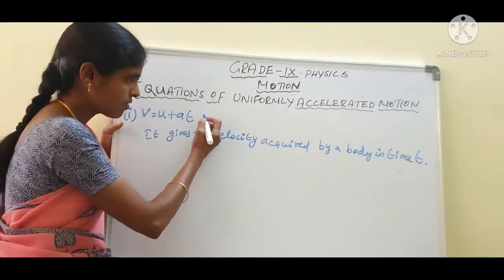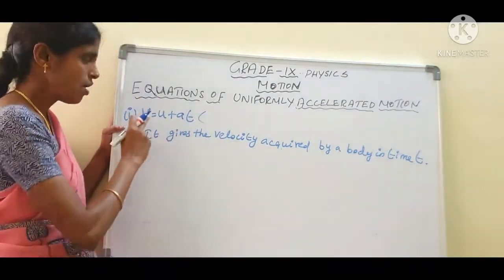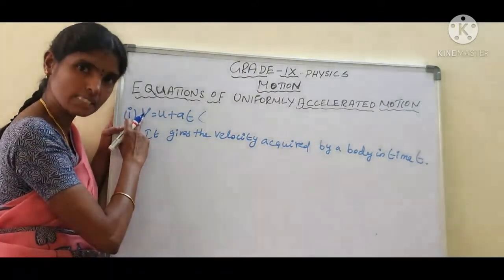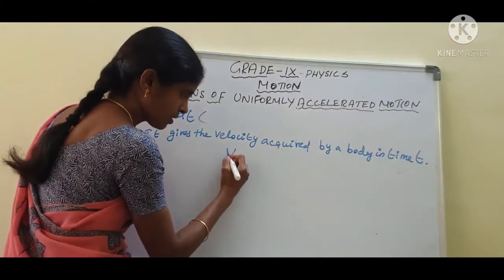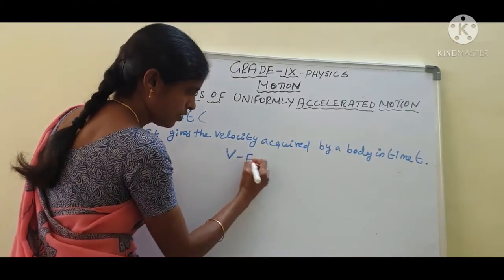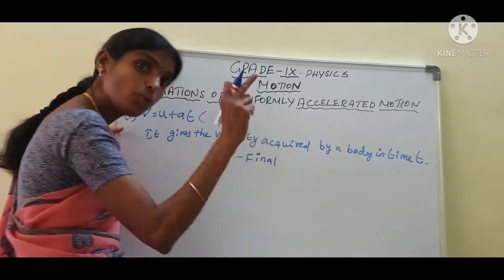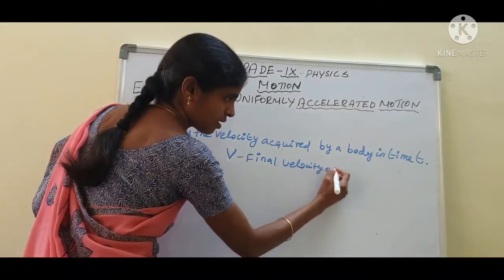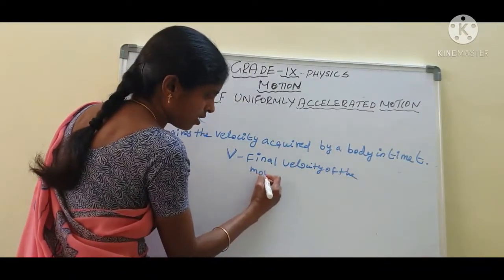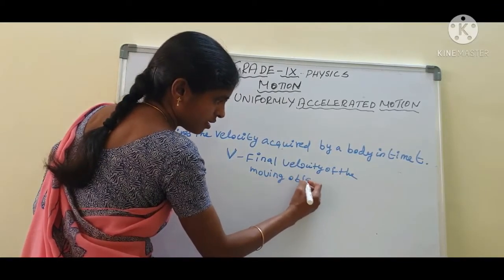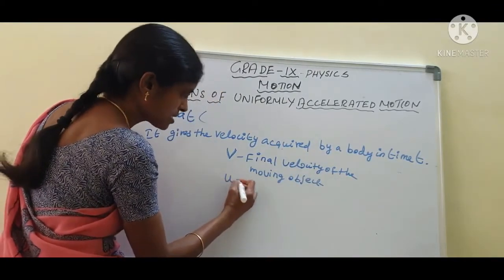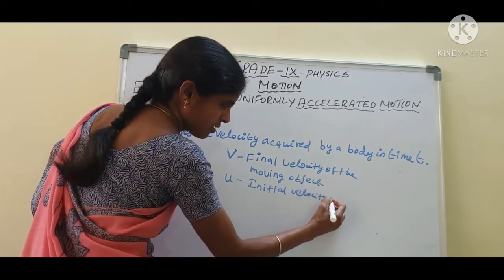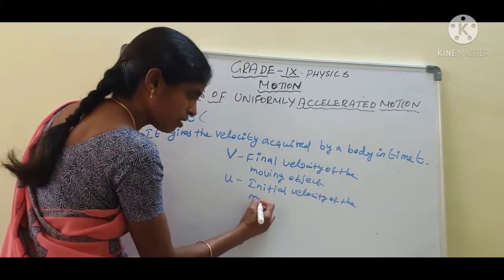This equation gives the relation between which quantities? Velocity and time. Here v is the final velocity of the object. Once again I will write, v equal to the final velocity of the moving object. Very important. And u is the initial velocity of the moving object.